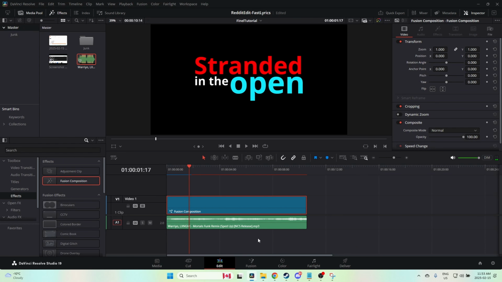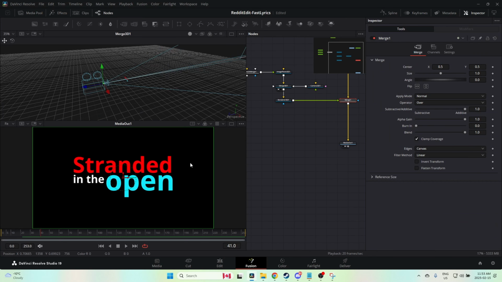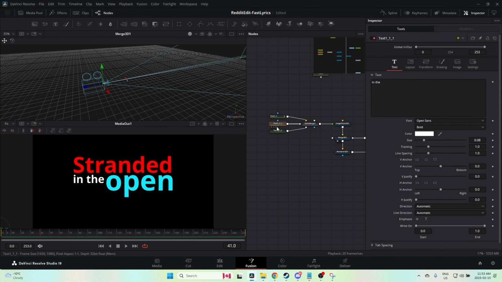Perfect. Now we have to do in the open. Keyframes. Okay, so we're going to go to next text. Right about here. So I've selected in the open, right? And I'm going to set a keyframe at 0 here. And you see when I started back, it went back a couple of words. And right about here is when it's going to finish writing.